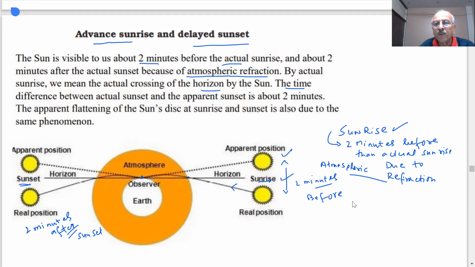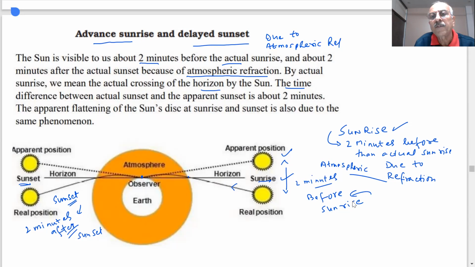Sunrise is before 2 minutes. And sunset is, this is my sunset, after 2 minutes. What is the cause of this? Due to atmospheric refraction.